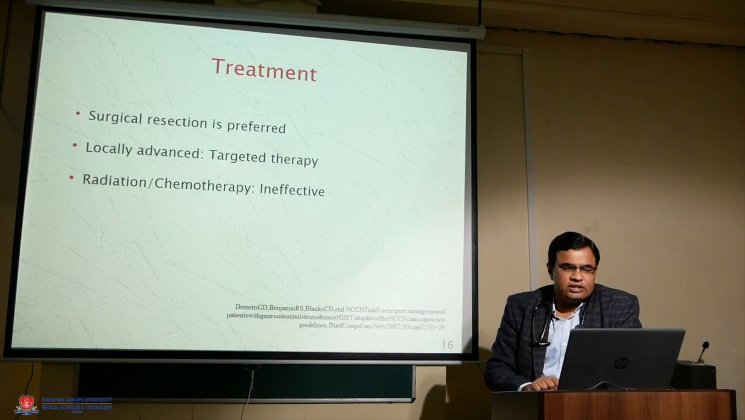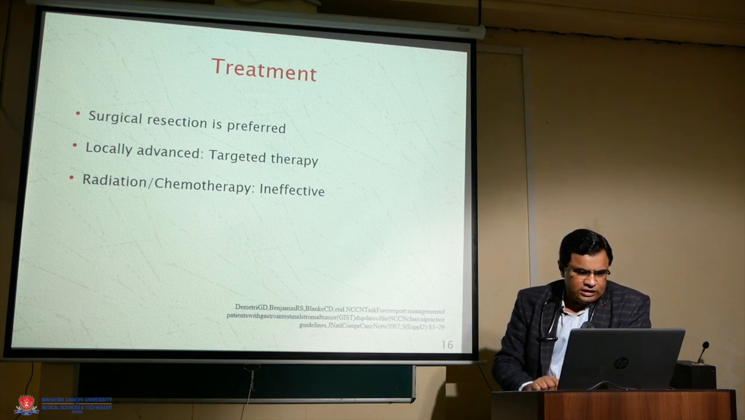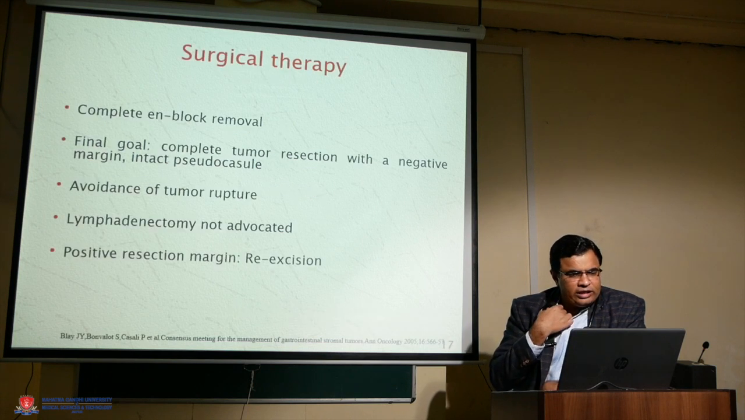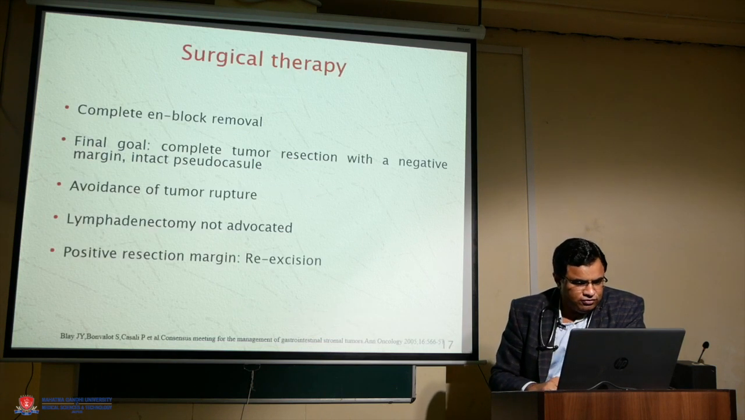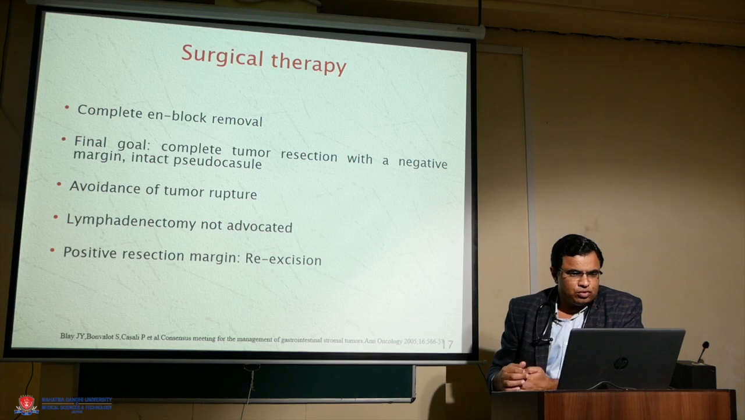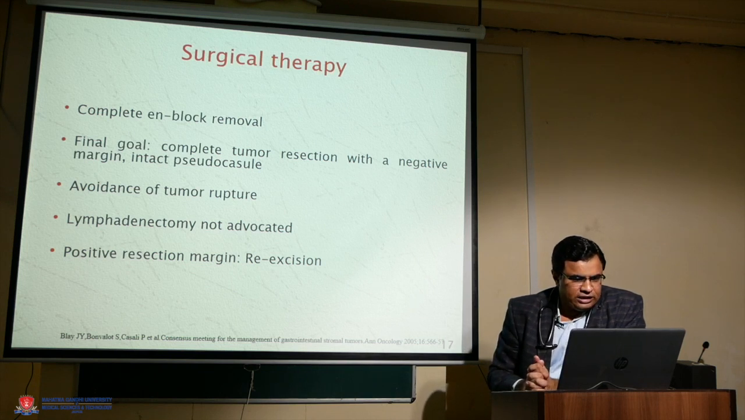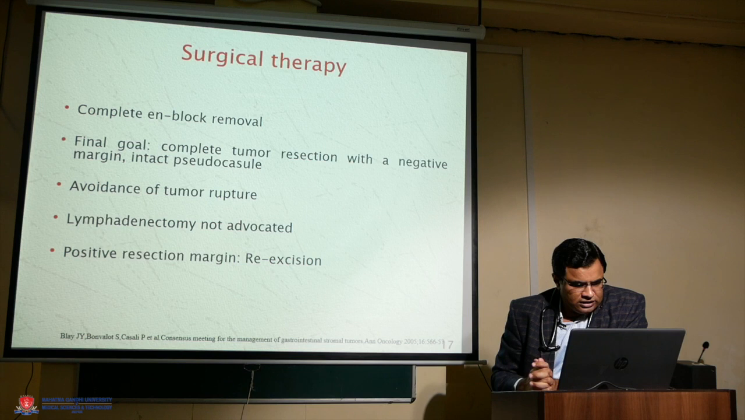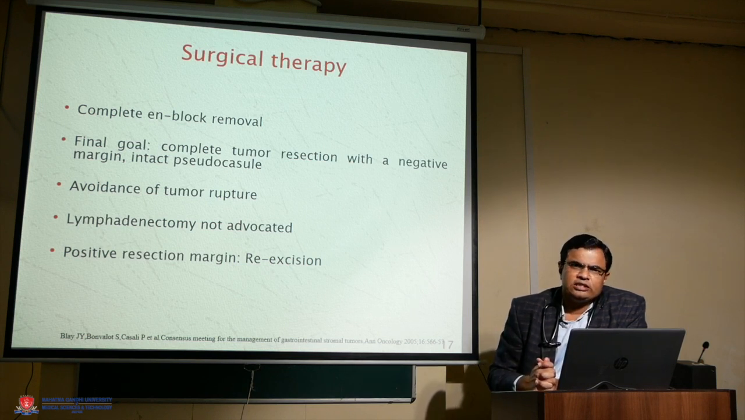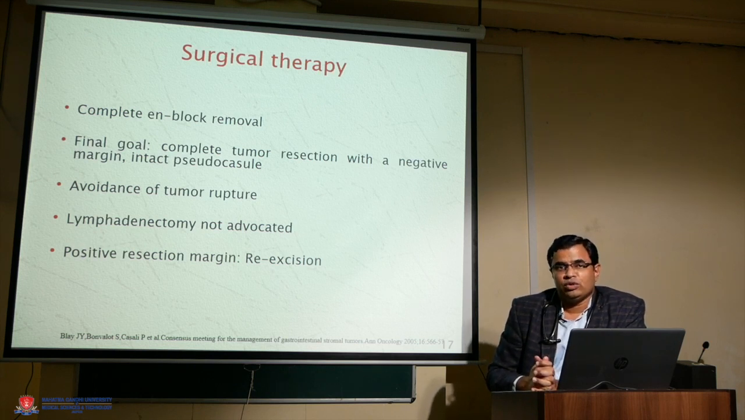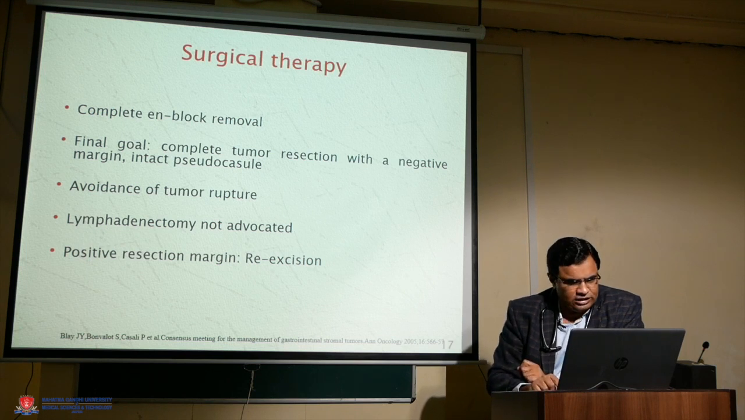The majority of cases are diagnosed in early stage, and these patients are treated with surgery. Surgical resection is the treatment of choice. We need a complete en bloc removal of GIST, and the final goal is complete tumor resection with a negative margin including the pseudocapsule. We should avoid rupture of the tumor during surgery, and lymphadenectomy is usually not done in case of GIST. If there are positive resection margins, we need to repeat the surgery for complete resection.